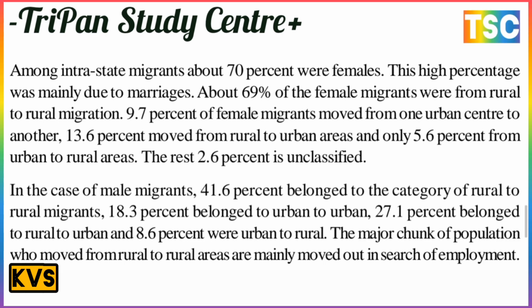In the case of male migration, 41.6% belong to the category of rural to rural migrants, 18.3% to urban to urban, 27.1% to rural to urban, and 8.6% were urban to rural. The major chunk of the population who move from rural to rural areas mainly move in search of employment.